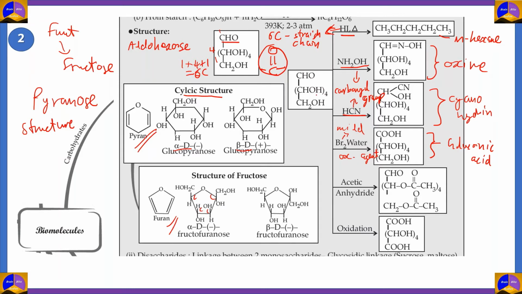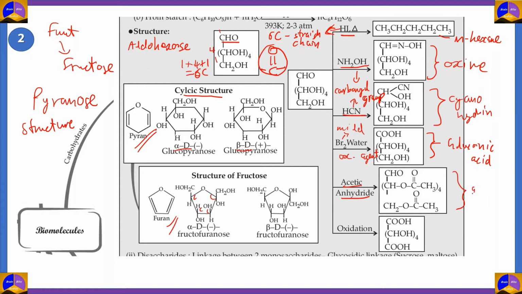Now, if you look at the structure of glucose, you see in the middle there are 4 carbon atoms, and all of them have an OH group alongside them. How did scientists know that this was present? They used a process called acetylation of glucose. Glucose was reacted with acetic anhydride in order to form glucose pentaacetate.